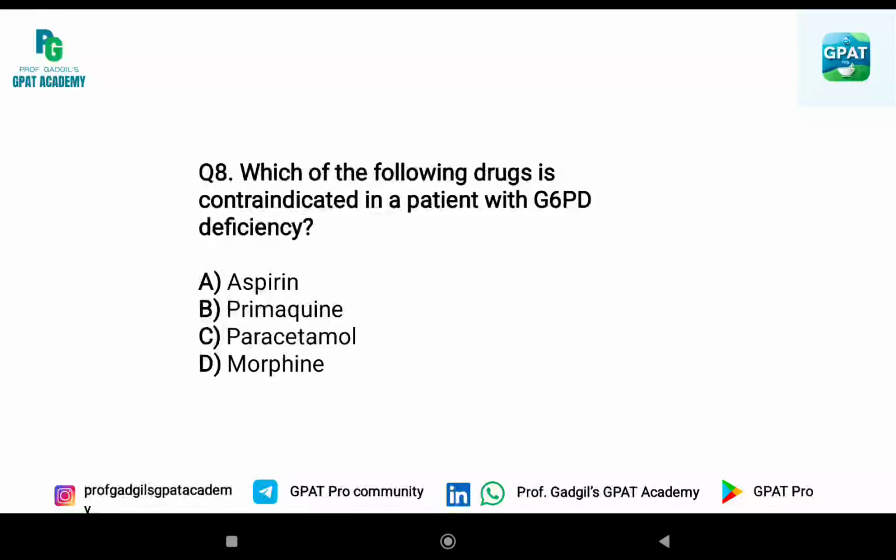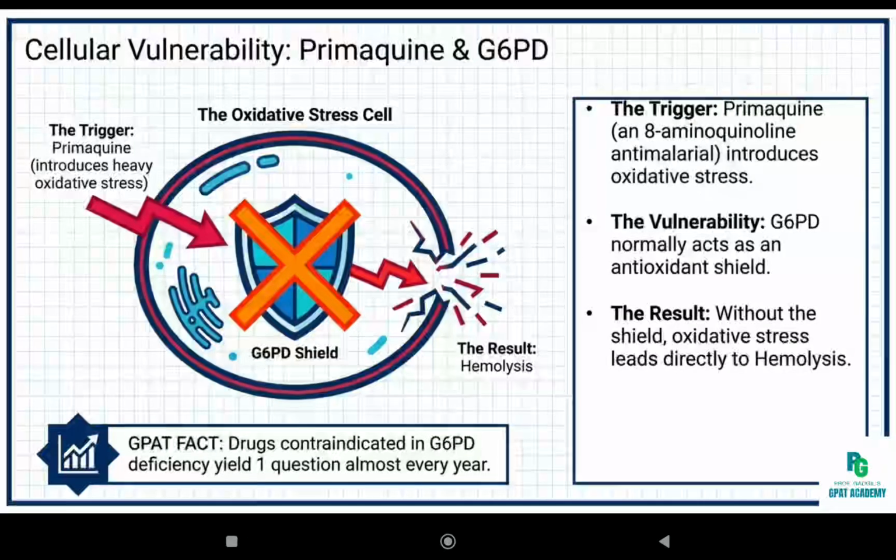Which of the following drugs is contraindicated in patients with glucose 6-phosphate dehydrogenase deficiency? A. Aspirin, B. Primaquine, C. Paracetamol, and D. Morphine. Answer is B. Primaquine. Primaquine is an antimalarial drug belonging to the 8-aminoquinoline class. It causes oxidative stress leading to hemolysis in glucose 6-phosphate dehydrogenase deficient patients.